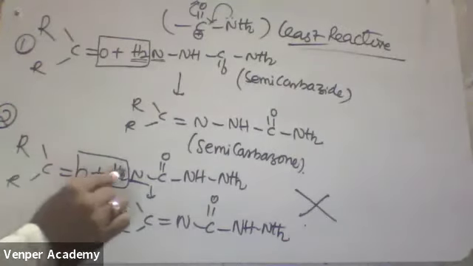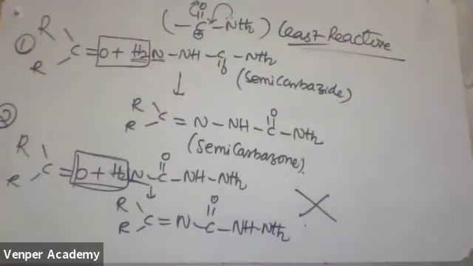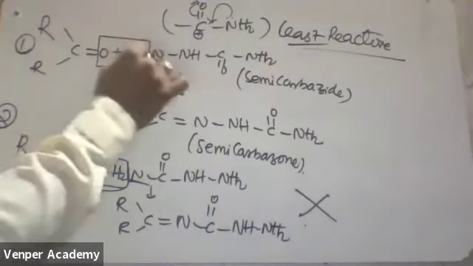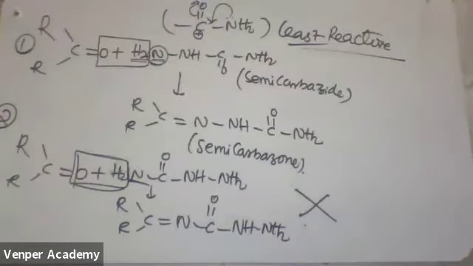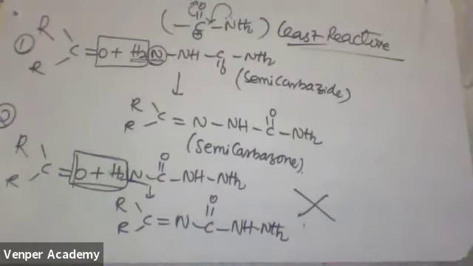Now, when you are removing a water molecule, what do you have to do here? When you are removing a water molecule from ammonia derivatives, you have to remove hydrogens from amine nitrogen or amide nitrogen. Tell me the point, everybody tell me in the comment box. From which nitrogen you have to remove? Now we got the clarity.